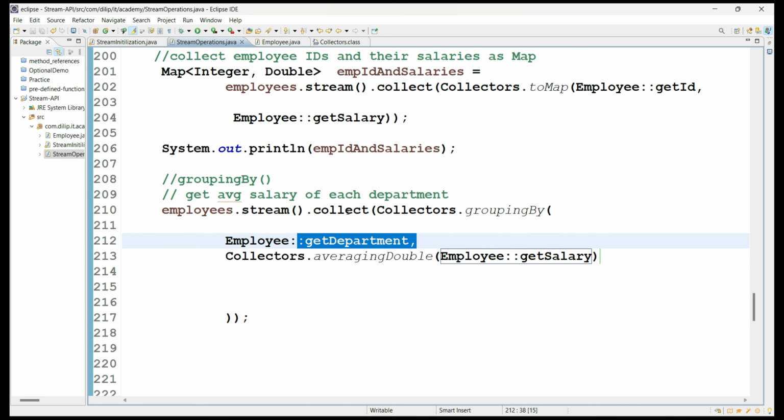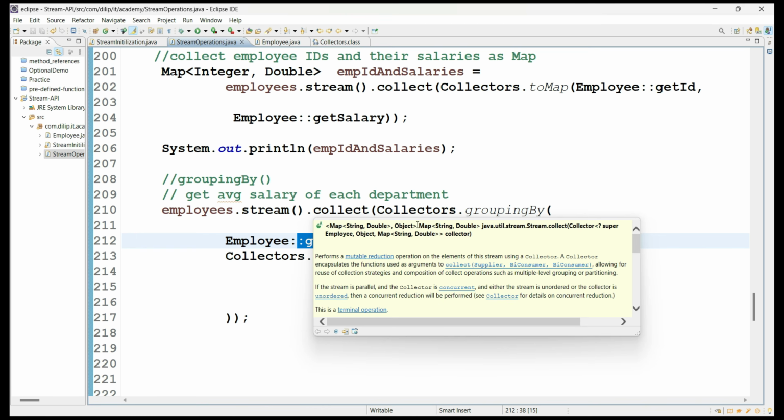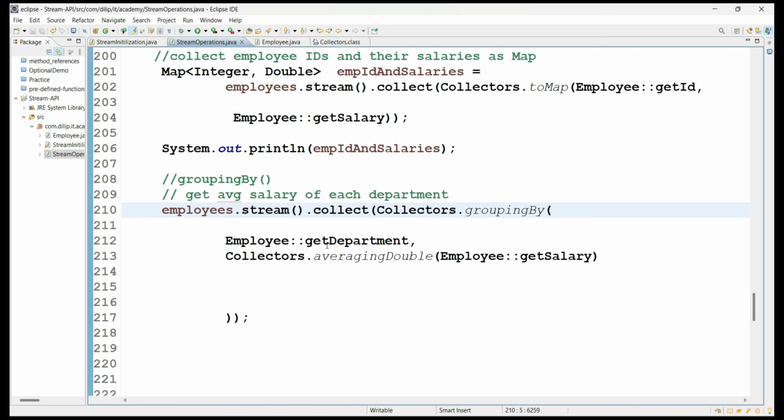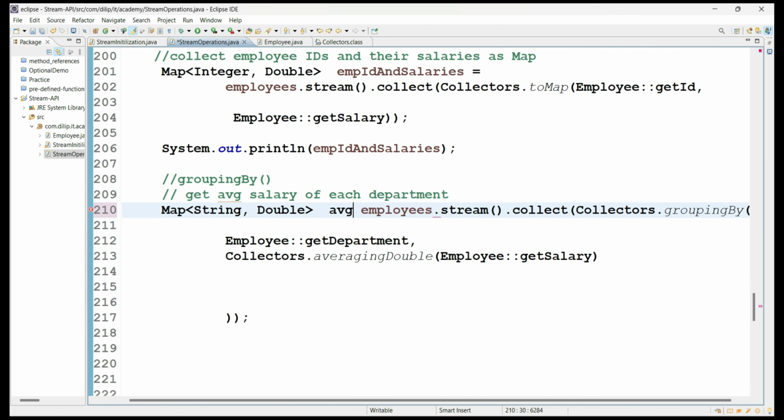Now see what is the return type of the collect method? Map of String, Double. Why is this the return type? Because String is the department name, and Double is the average salary of each and every department. So here it is average salary department wise, right? That is what you got in these details.